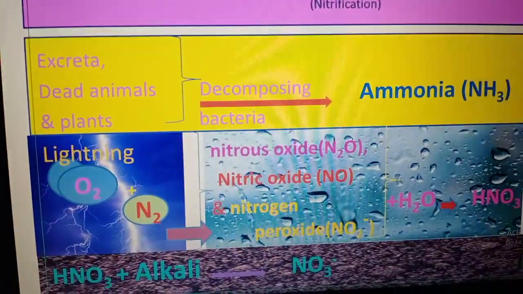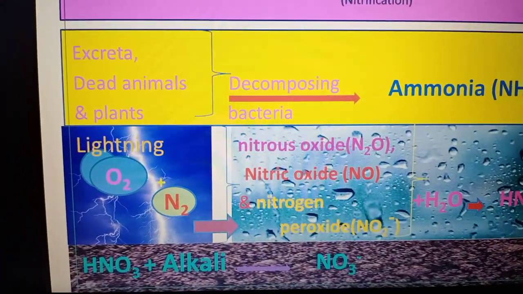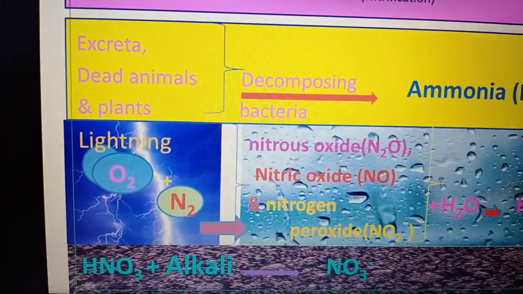So we learned about atmospheric nitrogen fixing.